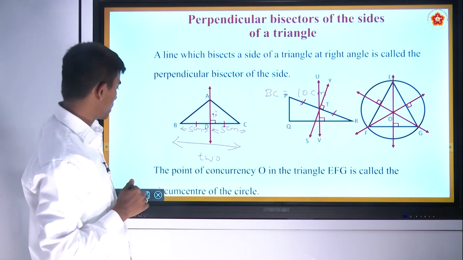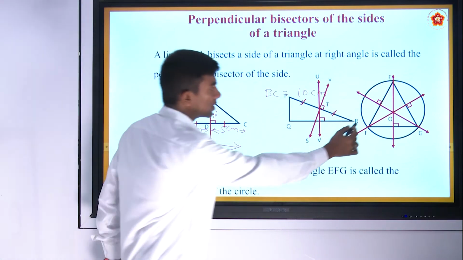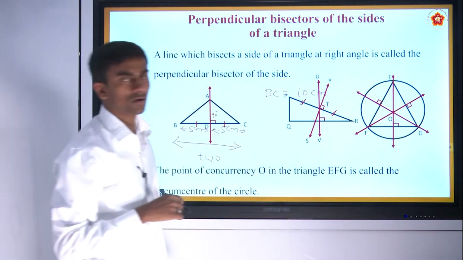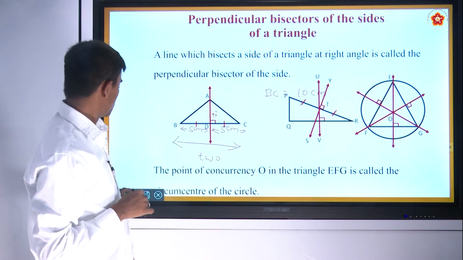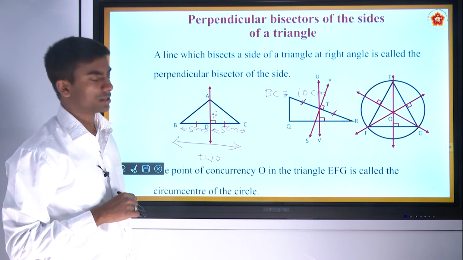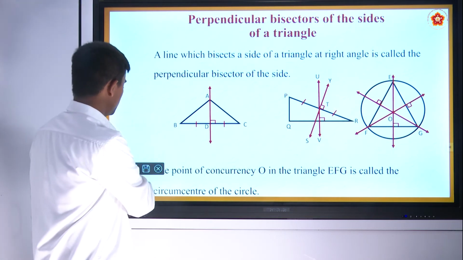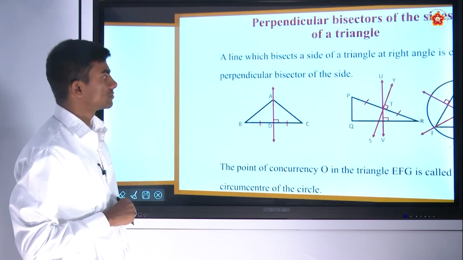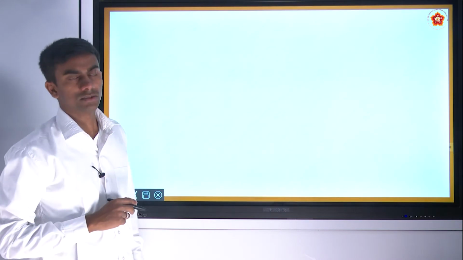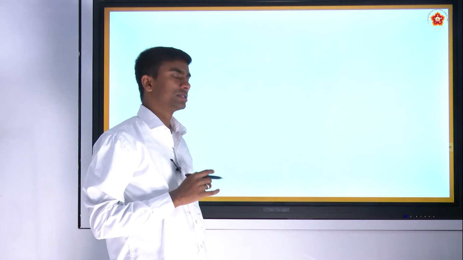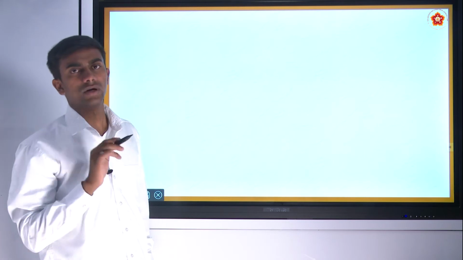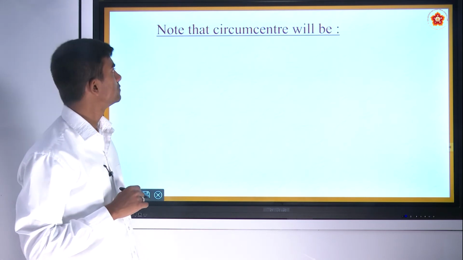So the point of concurrency O in the triangle EFG is called the circumcenter of the circle. So the circumcenter is the point in a triangle which is equidistant from all the three vertices of the triangle.